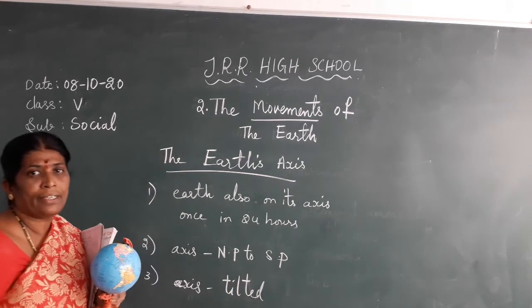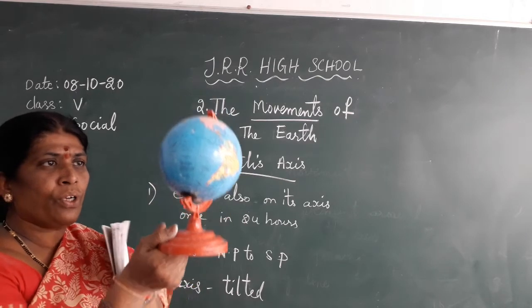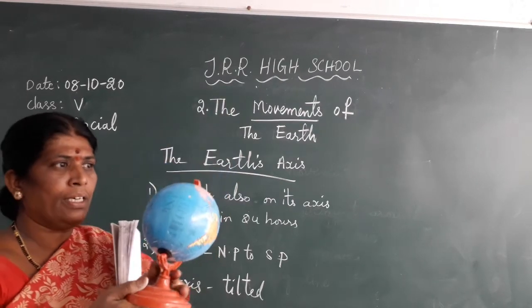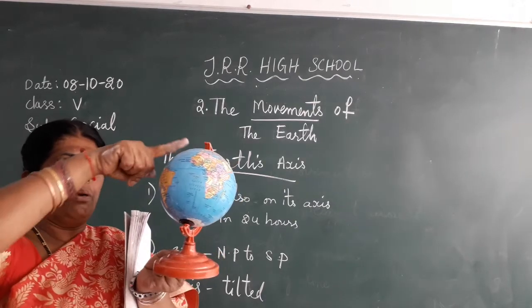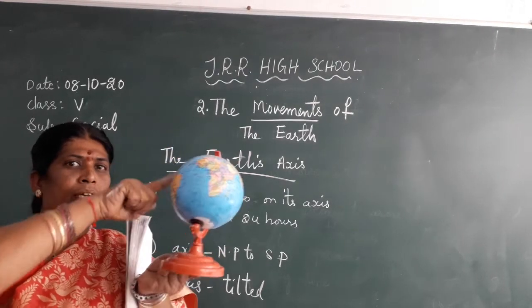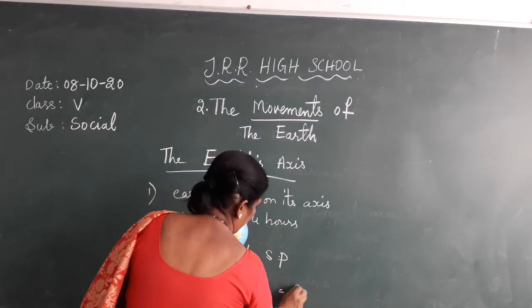Tilted means what? Bended. This axis is bended. Now you can see the Earth. Is it straight? No, it is a little bit bended. You can see, no? Yes, how much is it bended? Very small, slight. That is